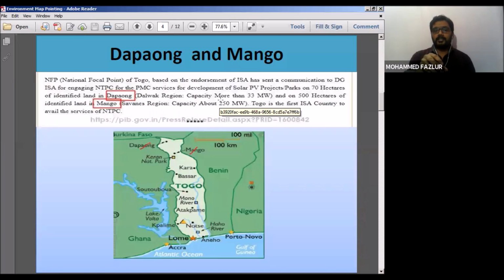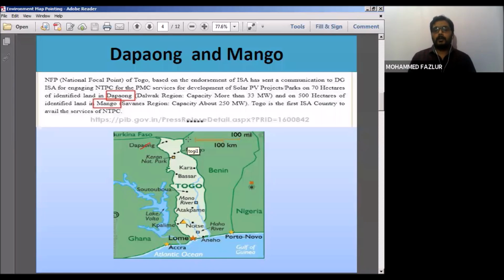Dapong belongs to the Dalwak region, Mango belongs to the Savanes region. Both are part of Togo. India has allocated this project to NTPC to establish solar power projects of 300 megawatts, in the regions of Dapong and Mango.